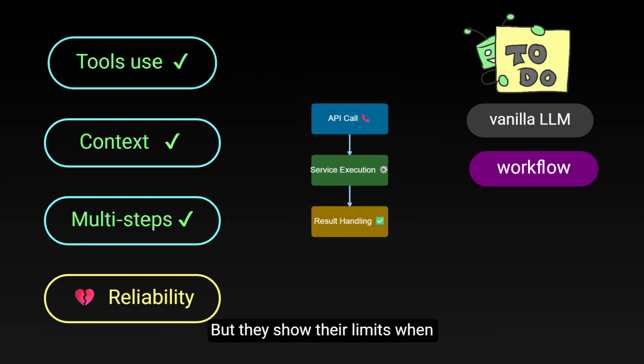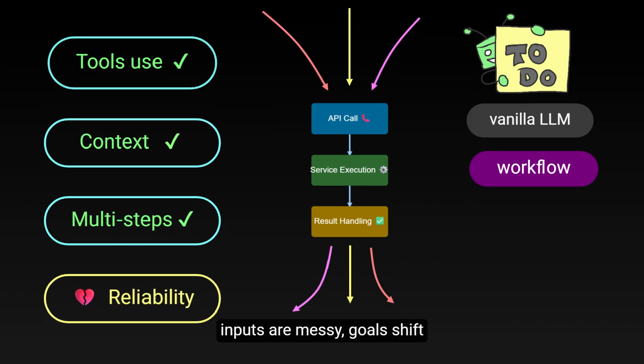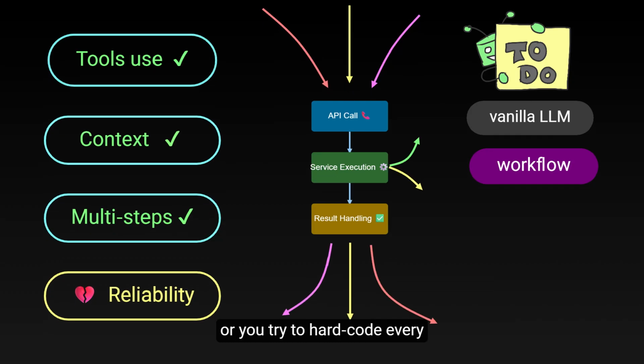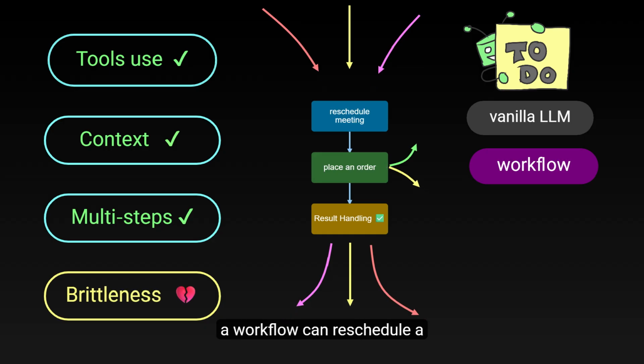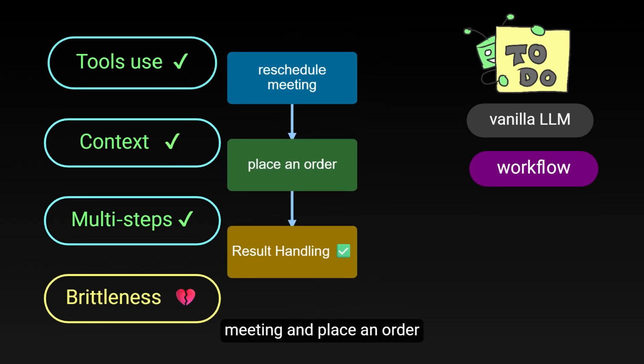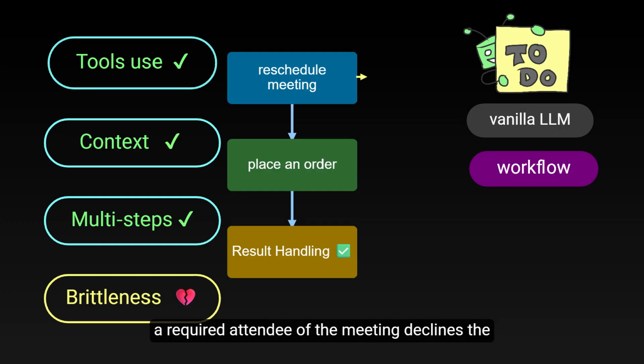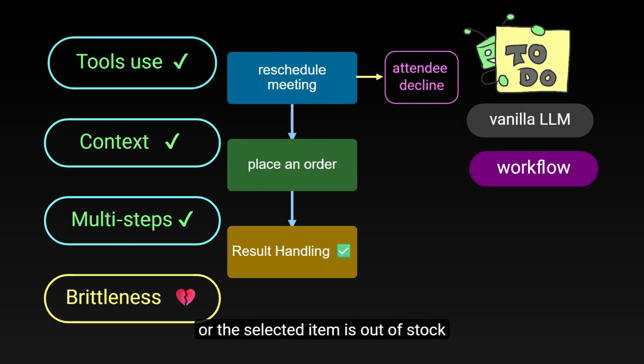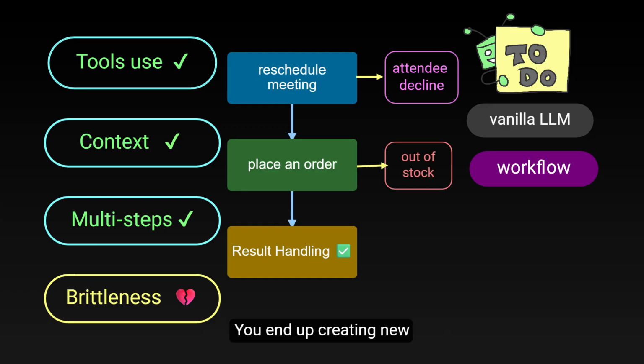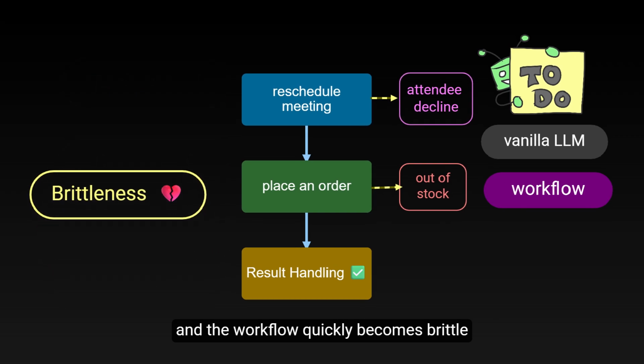But they show their limits when inputs are messy, goals shift, or you try to hard code every branch. Brittleness creeps in. In our planning scenario, a workflow can reschedule a meeting and place an order, but when unexpected events occur, for example, a required attendee of the meeting declines the new time, or the selected item is out of stock, you end up creating new branches, and the workflow quickly becomes brittle.